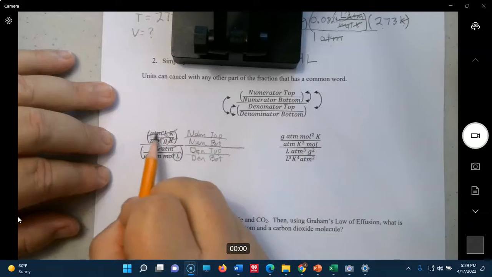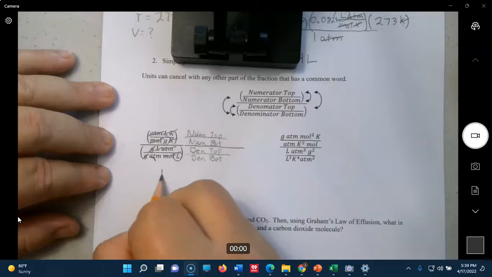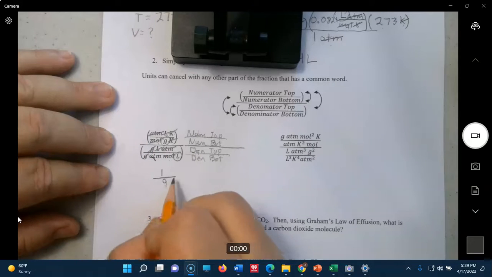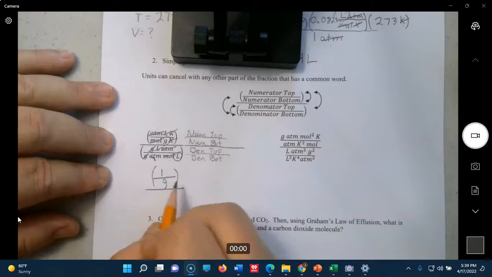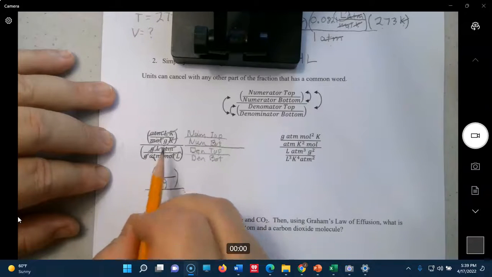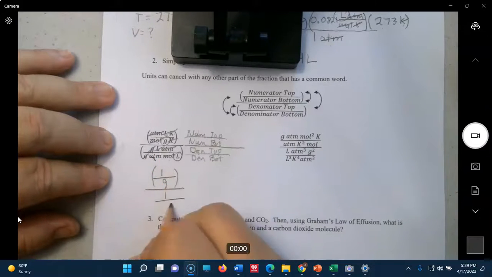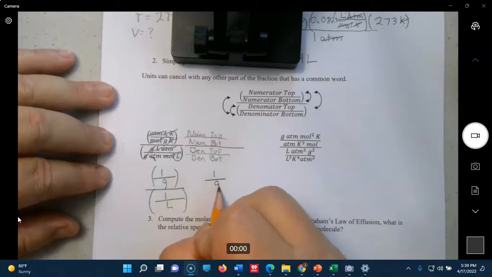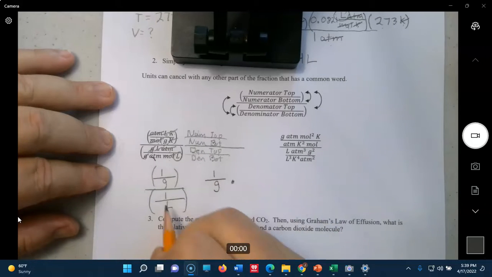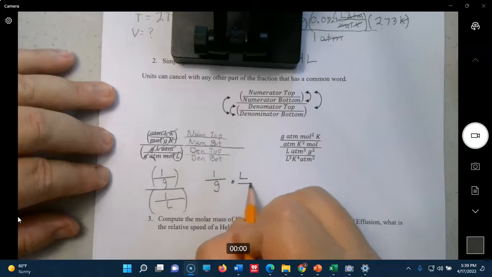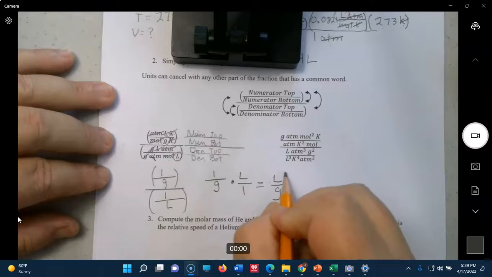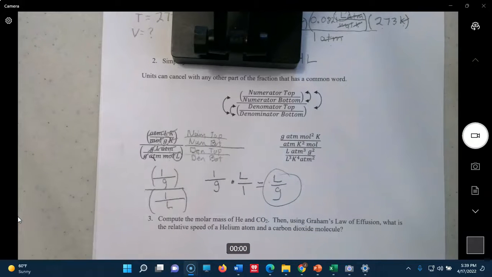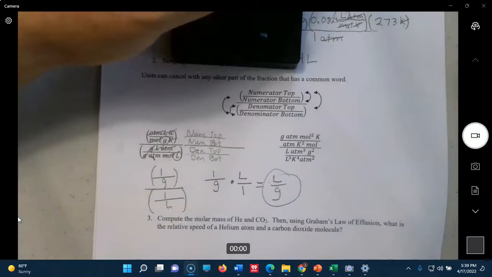Now, if you've canceled everything on a level, it becomes a 1. So we come down here, it's 1 over this G right here. I'm going to put this in parentheses. All over, and again, these have all canceled on the denominator top. So that's 1 over, and that liter on the denominator bottom. Okay? So now you just have to remember your fraction division rules. The top, you stay the same. The bottom, you flip and multiply. So I'm going to take this and flip it over and put the liter up on the top and the 1 on the bottom. And you multiply those two and you get liter over gram. And that would be the units of measure for that. Okay? All right, let's do this one.